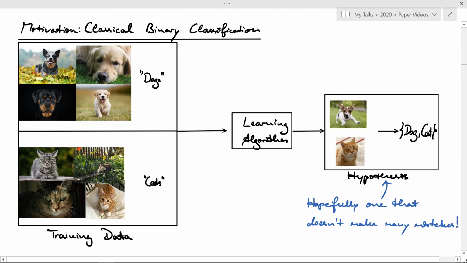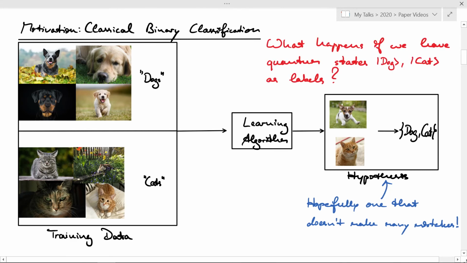Now we feed those labeled images to a learning algorithm, and the learning algorithm should produce a hypothesis that, upon input of such an image, gives us a label, so either dog or cat, and of course the hypothesis shouldn't make many mistakes. Now one might wonder what happens if the labels are no longer classical but become quantum states.